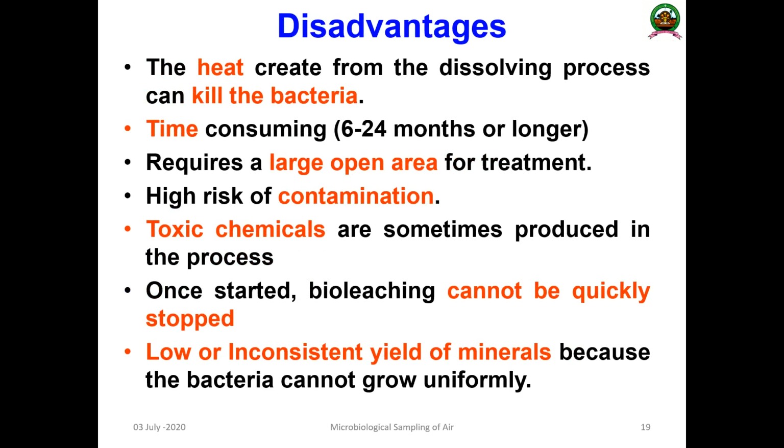At the same time, it has got a lot of drawbacks. The main drawbacks, the disadvantages, are that it is a heat generating process. So the heat that is generated during this process can kill the useful bacteria that are actively present in this process. The beneficial bacteria for bioleaching can probably be killed by the heat that is produced in this particular system.